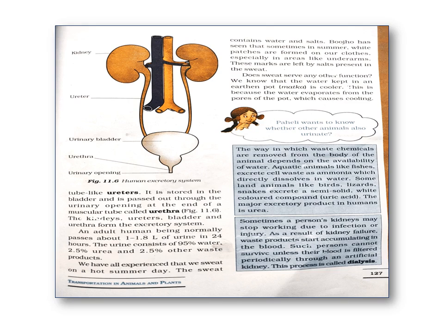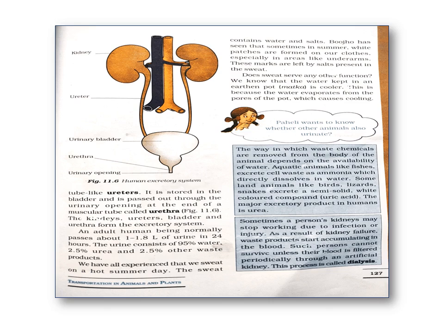It is stored in the bladder and is passed out through the urinary opening at the end of the tube known as the urethra. The kidneys, ureters, bladder and urethra form the excretory system.